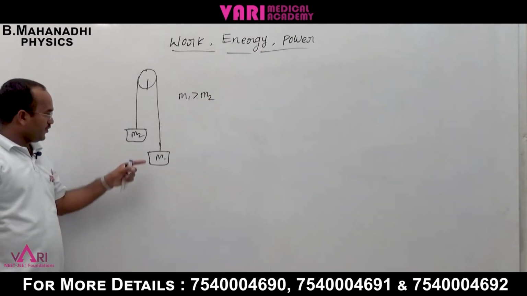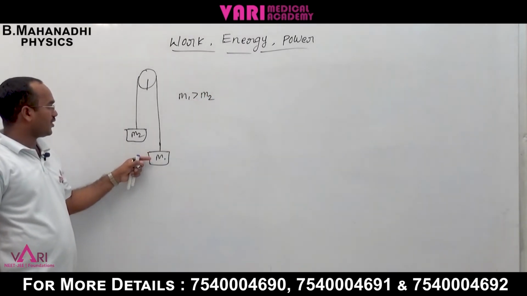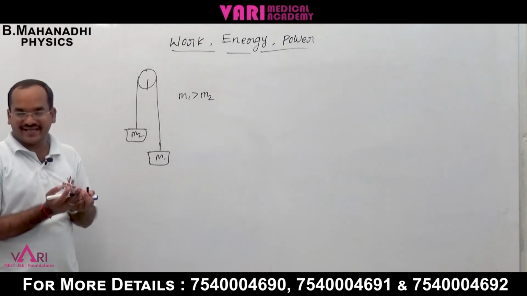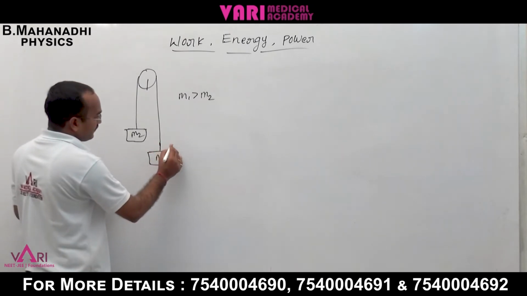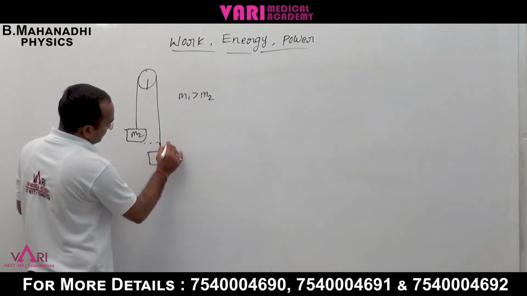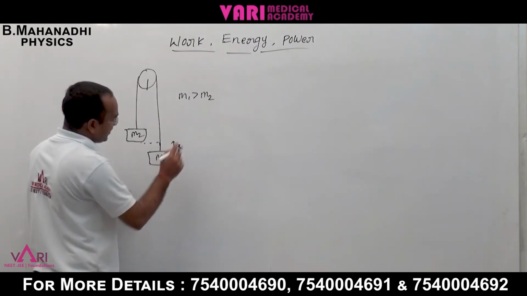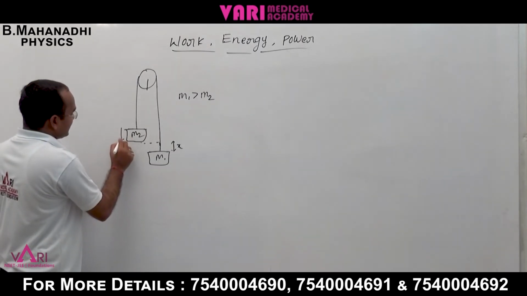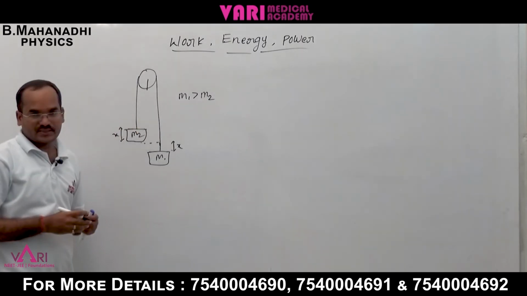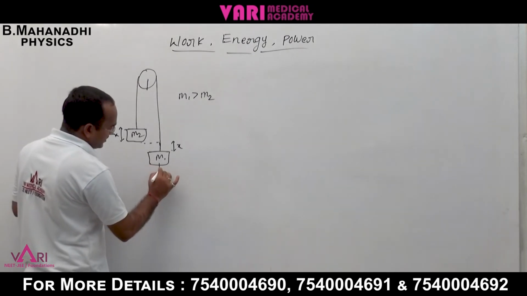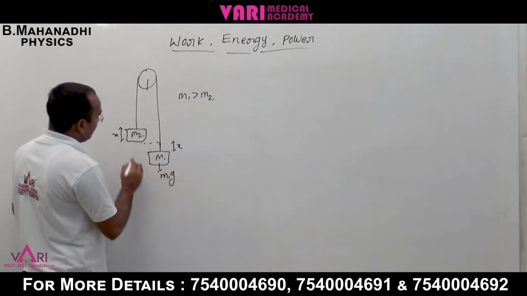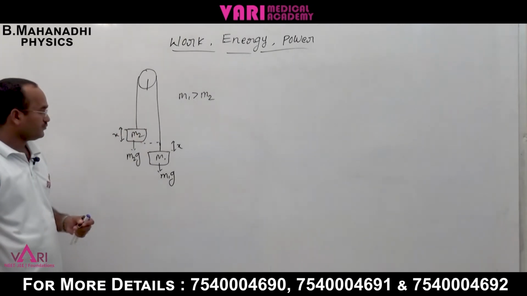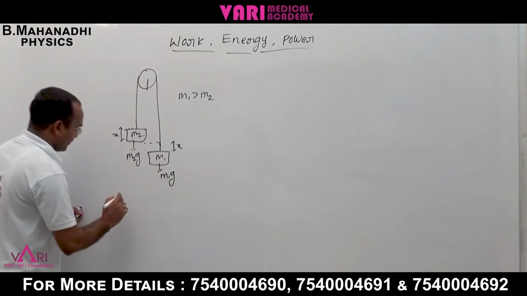In the initial position, if m1 moves some distance x downward, then exactly the same distance x is moved upward by m2. The gravitational forces are m1g downward and m2g. First, the work done by the first mass.